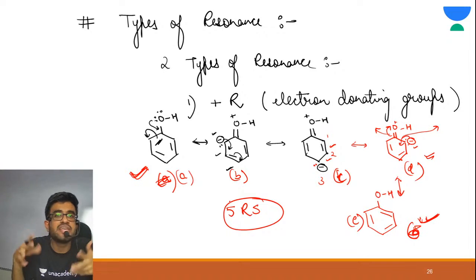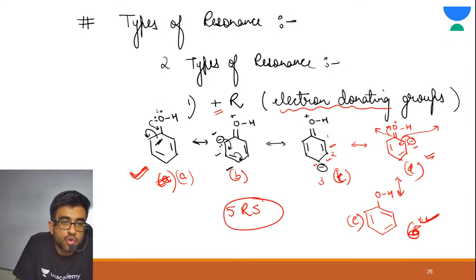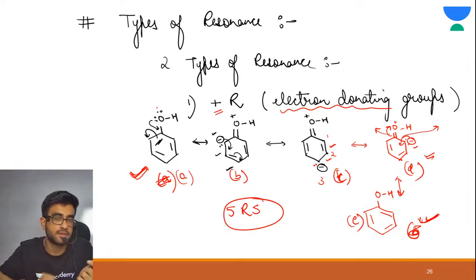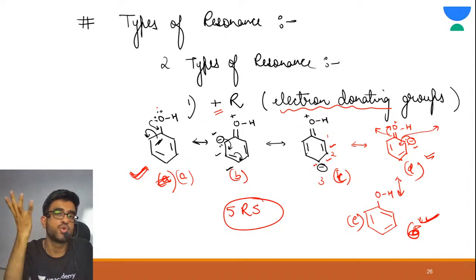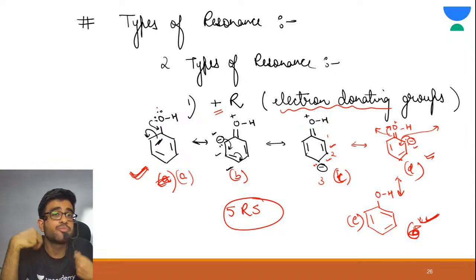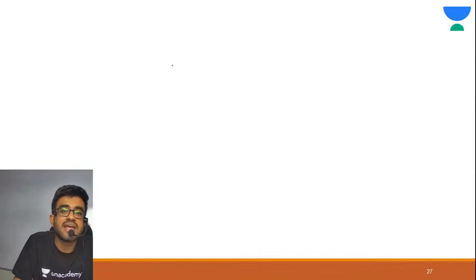Now why are we saying this is plus R? Because they are electron donating groups. If you carefully observe, this OH group is donating its lone pair. Correct? This OH group is donating its lone pair. That's why this is known as plus R. Got it? Now what are the examples of plus R?